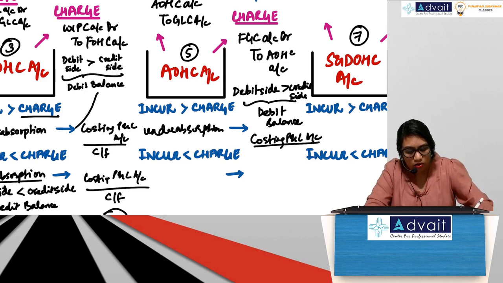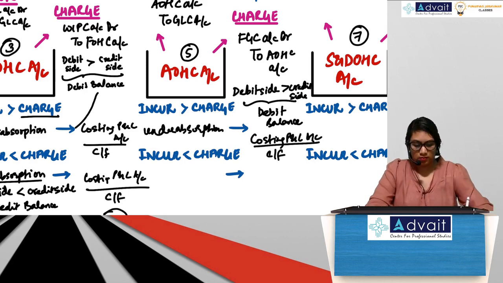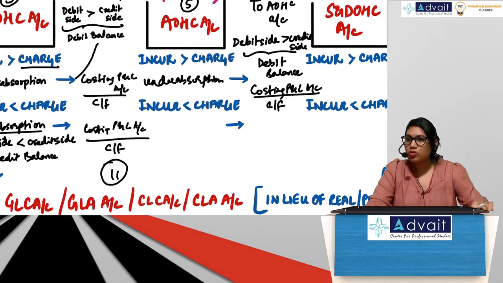Costing P&L account or carry forward? Guys, correct? No. Same thing, no change. That was FOH, this is AOH. That's it. That's the only difference.